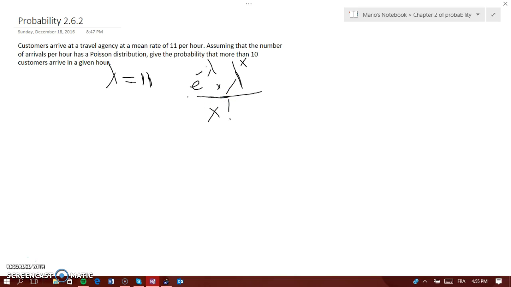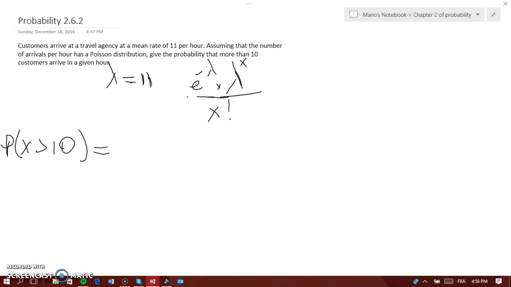Now we need to find the probability that more than 10 customers arrive. So the probability that x is greater than 10. Well, let's say that about 100 of them come. You would have a lot of work to do: 11 plus 12 plus 13 plus 14 plus 15 all the way to 100.